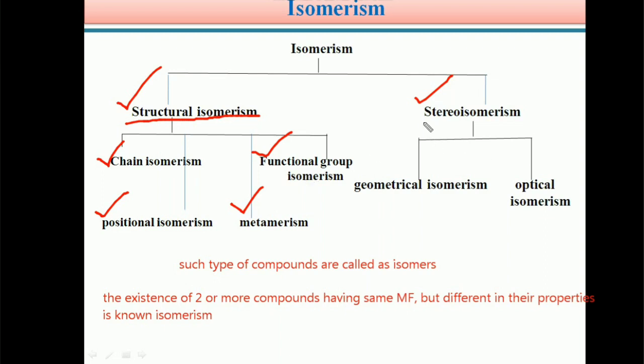Similarly, students, stereoisomerism is classified into two types: geometrical isomerism and optical isomerism.